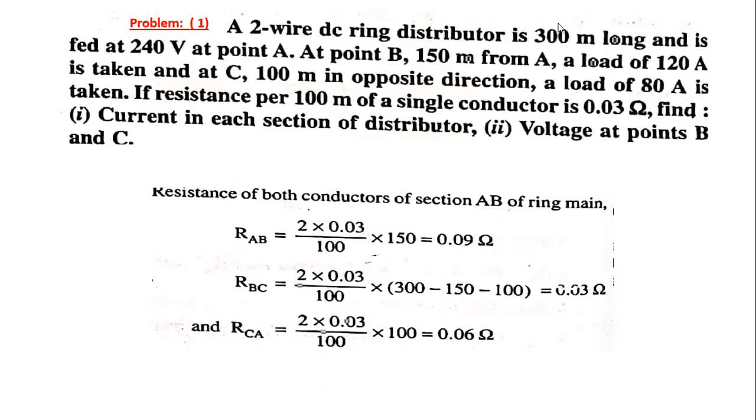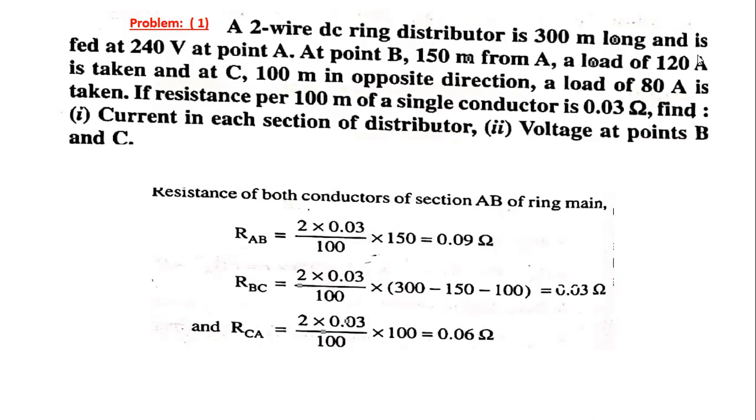A two wire DC ring distributor is 300 meters long. The length of the distributor is 300 meters, and it is fed at 240 volts at point A. The input is given at point A, that is 240 volts. Point B is 150 meters from A. The distance between A and B is 150 meters.